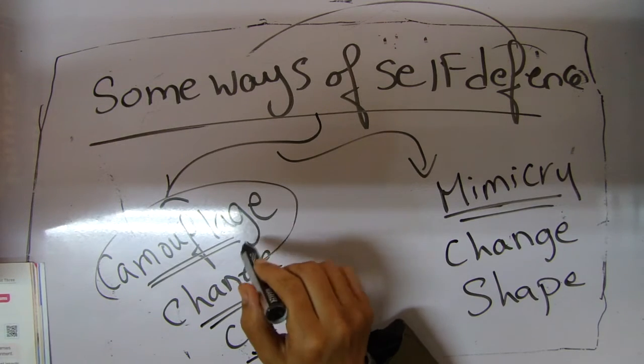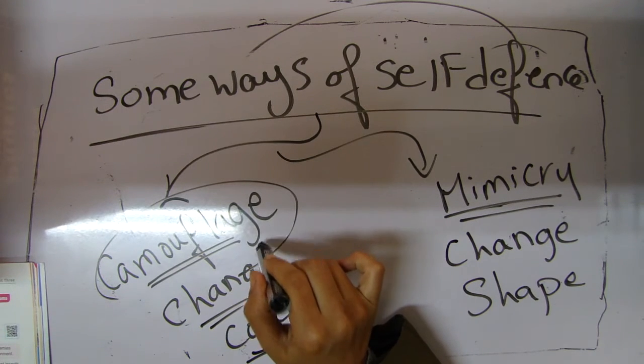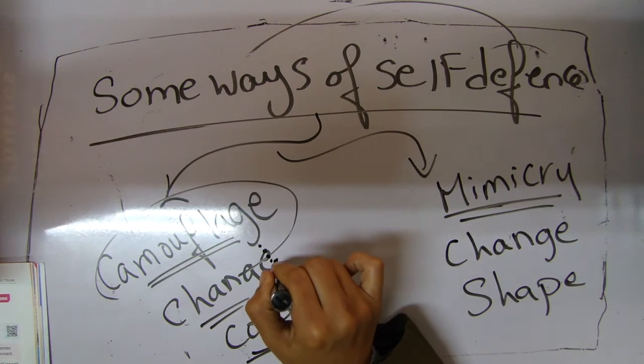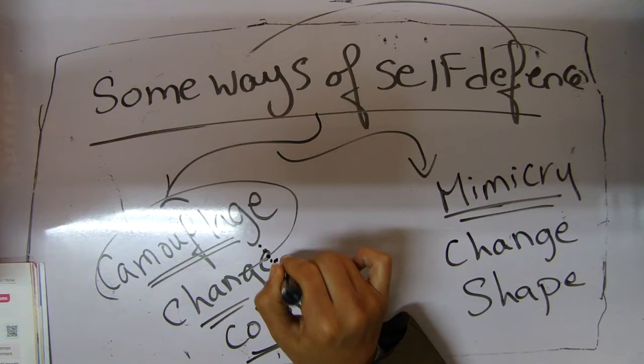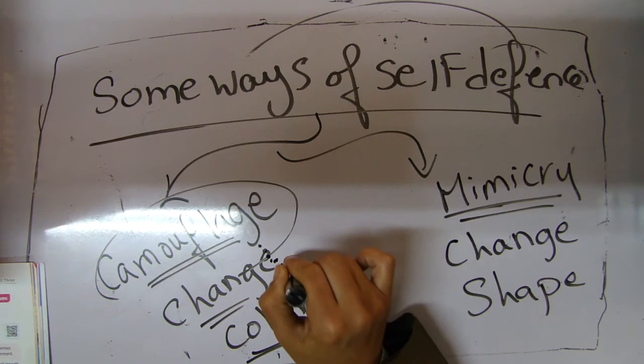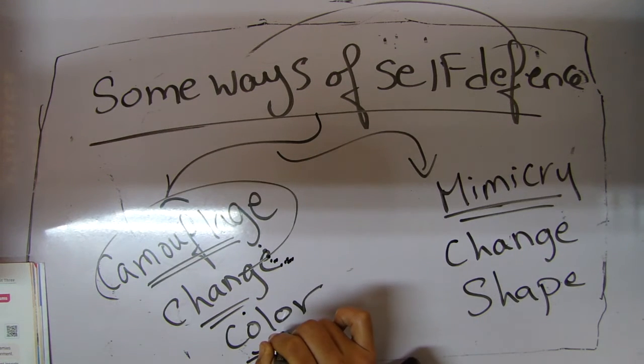Camouflage means a phenomenon in which a living organism protects itself from enemies. Some animals make camouflage to protect themselves from enemies by changing color, to simulate the color of the surrounding environment.